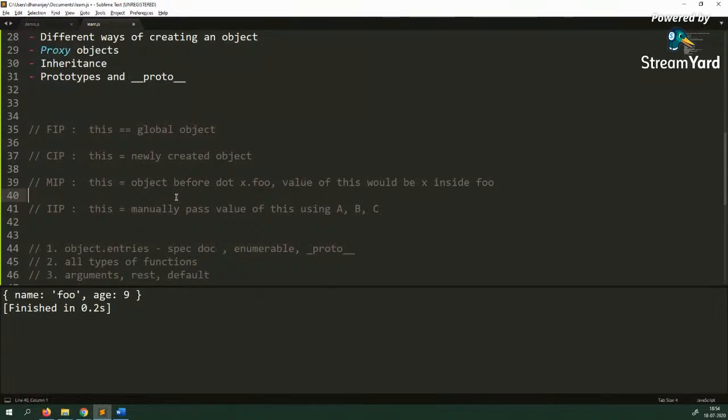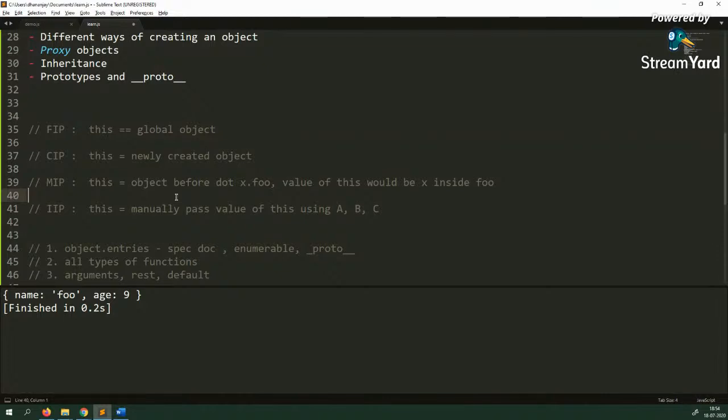The value of this starts like a crime scene, right? If you have to find the culprit, you don't start investigation from the police station, you start investigation from the crime scene. In the same way, to find the value of this inside a function, you don't start investigation from the function, you start investigation from the call site, from the place where you are calling the function.